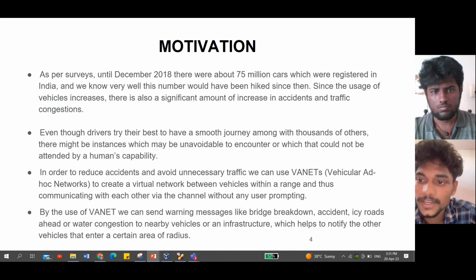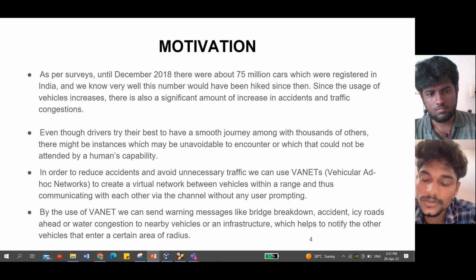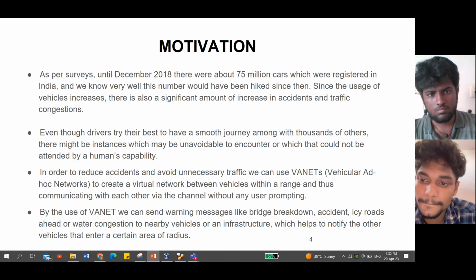In VANETs, we can communicate from vehicle to vehicle through messages. It might be a bridge breakdown or an accident that happened on that road, which causes people to avoid using that road. Now, let us imagine the same technology in air traffic also. We can use this for surveillance and traffic monitoring. It will help with air traffic objectives.